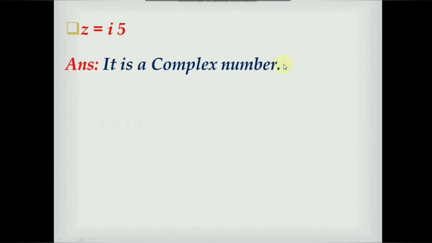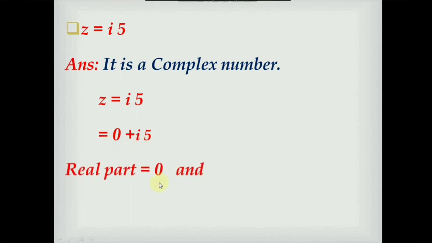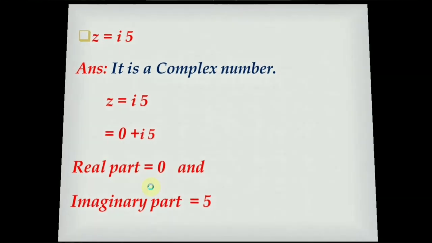Next example, z is equal to 5i. Let us check the answer. It is also a complex number. How is it a complex number? z is equal to 5i can be written as 0 plus 5i. So here it can be expressed as x plus iy, where x and y are the real numbers. Here x, that is real part, is equal to 0 and y, that is imaginary part, is equal to 5. In this complex number, real part is equal to 0. In general, any complex number where real part is equal to 0 is known as a purely imaginary complex number. So this is a purely imaginary number.